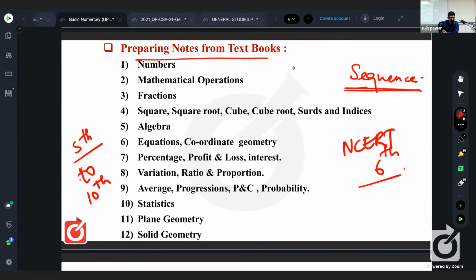First, have you copied? If not, please just get numbers. Then second, mathematical operations. Third, fractions. I have grouped them. The fourth one is related to square root, cube root, indices, and surds. All surds and indices. Then the fifth topic is related to algebra. So when you do the first point, then and only then go for the second one. After completing the second, then the third. That is the sequence to be followed. Then only your interest will also increase, and your maths will improve.